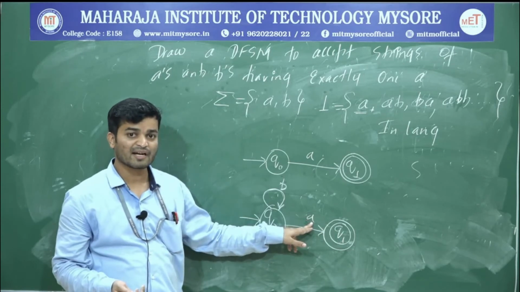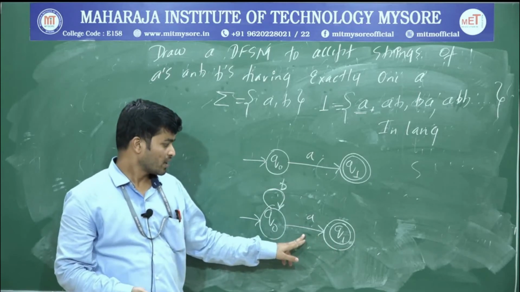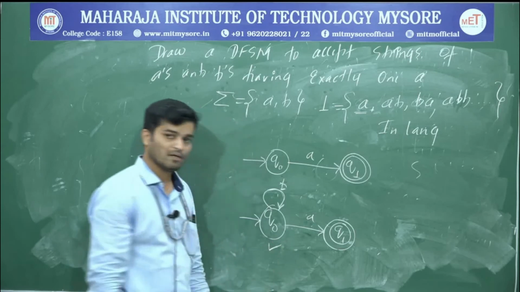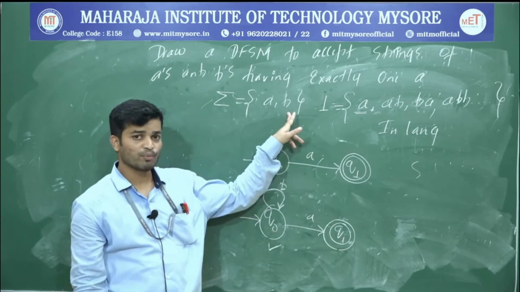1 A, so we have exactly 1 A before going to the final state. Therefore that's a valid string. Okay, so now if you observe Q0, there's a path for A, there's a path for B. This one is valid. Now go to Q1. Now give a path for both A as well as B.